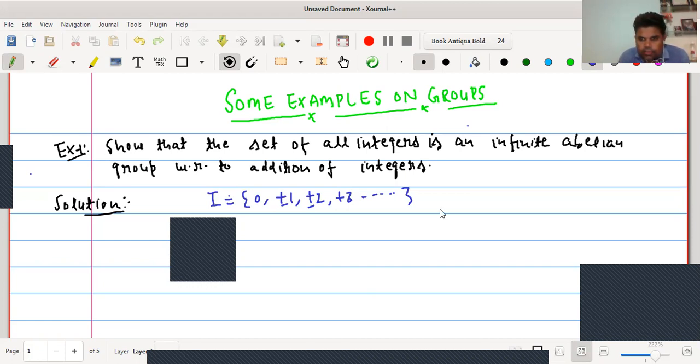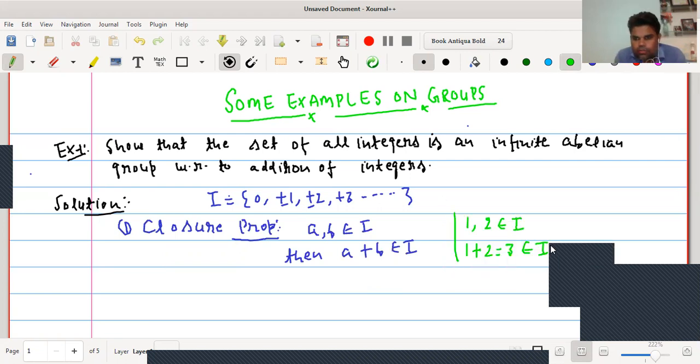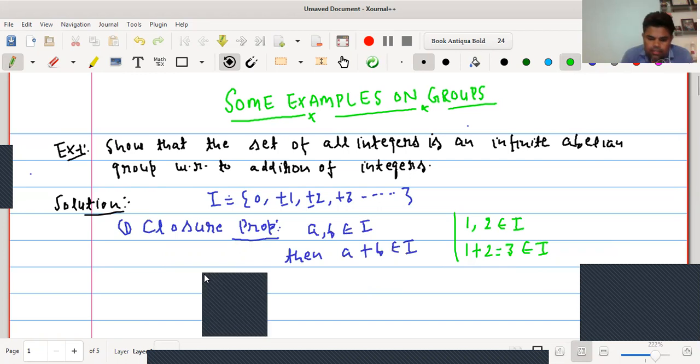From the definition of integers, we very well know that the sum of two integers is always an integer. Let us take an example. Suppose we take two integers from the set I, 1, 2 belongs to I, then their sum also belongs to the set of integers, because the sum of two integers is also an integer.